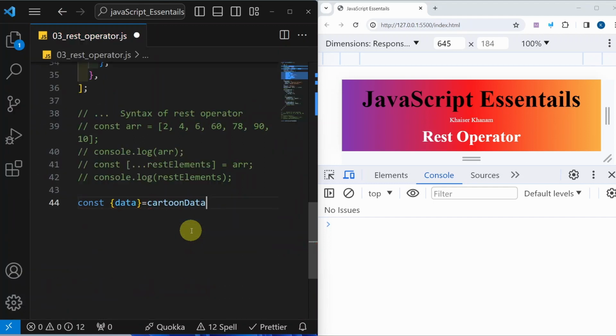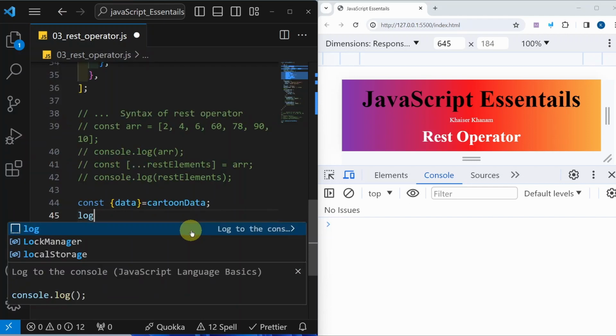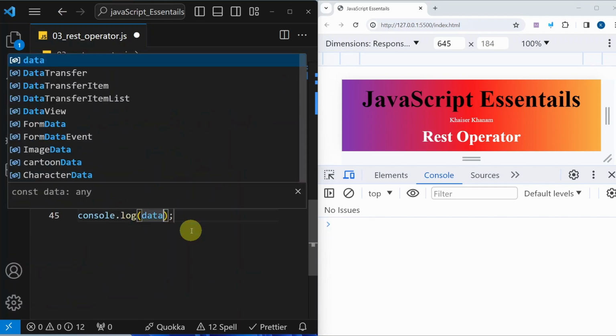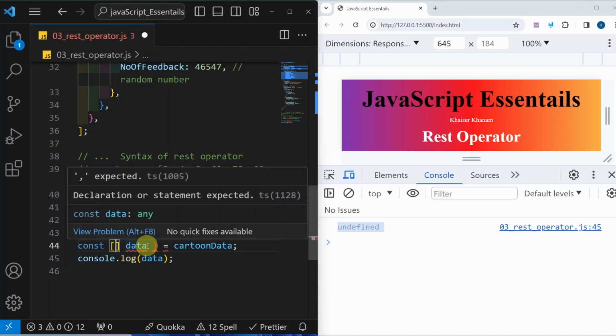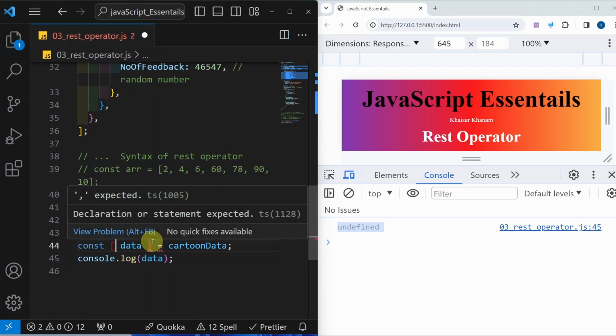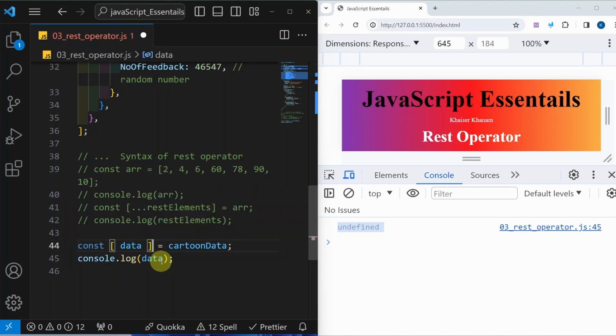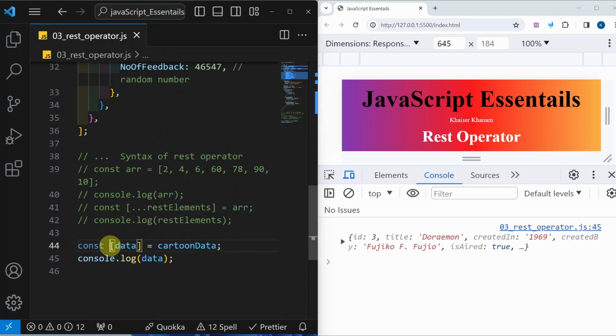This will be equal to my array. Now if I display this one, this data should be giving my object. Here I got undefined because here I have used curly braces. We should be using square brackets. Let me remove them. For array destructuring, we should wrap inside square brackets.